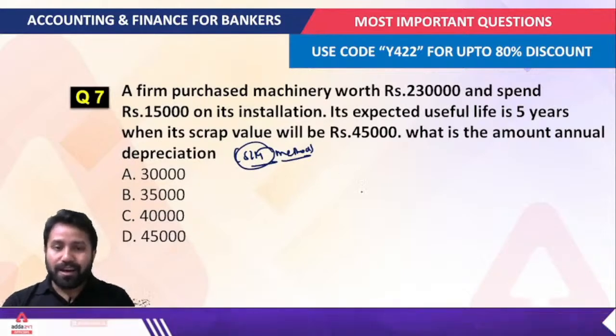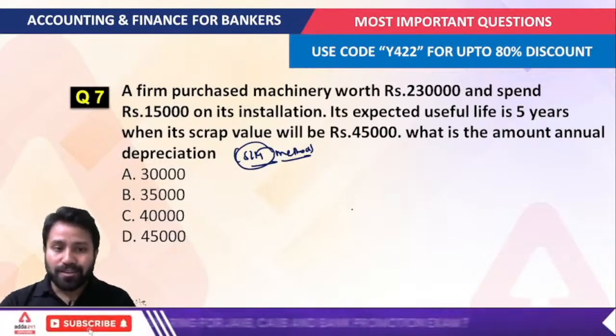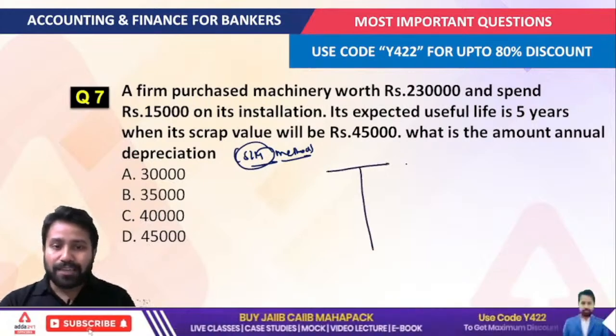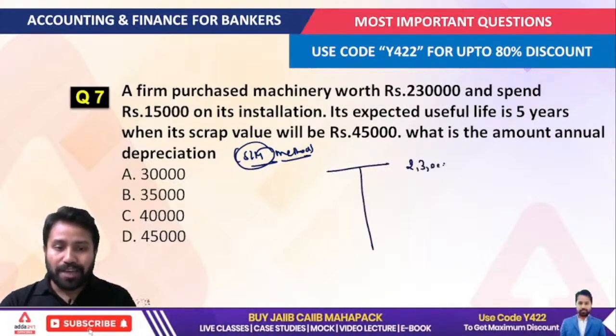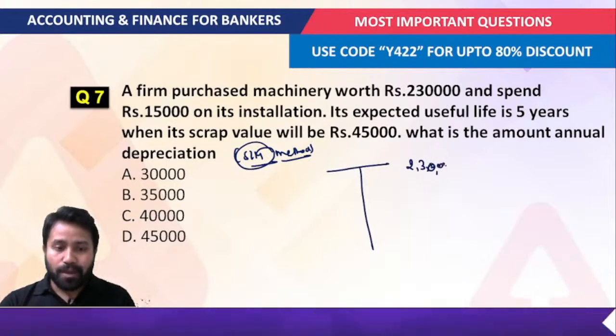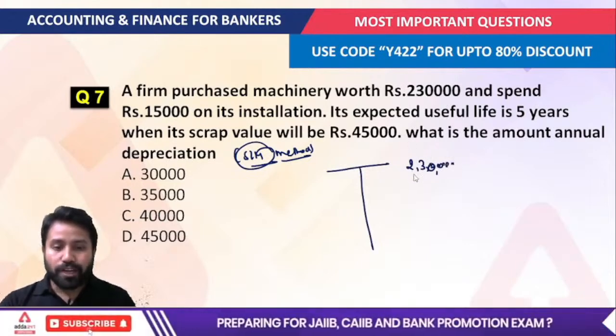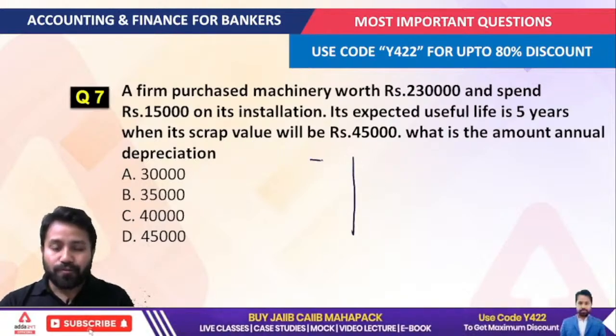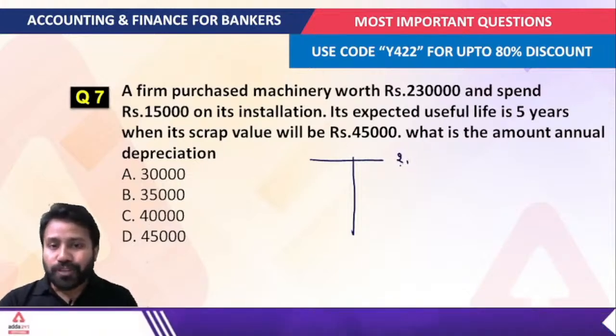So suppose how we can calculate this. What is the annual depreciation amount? We are talking about a machine that is purchased by us for 2,30,000. And the very important thing I told you to follow while calculating depreciation is that you have to consider the total asset value.